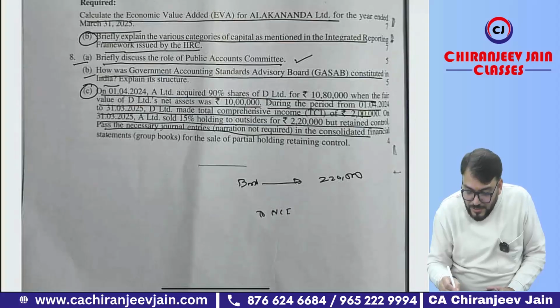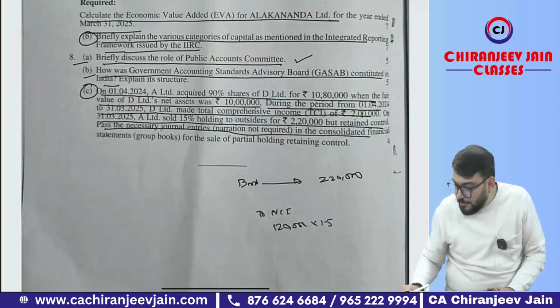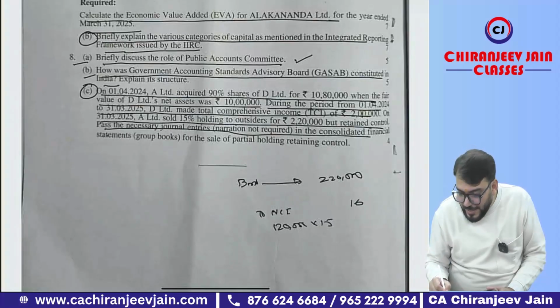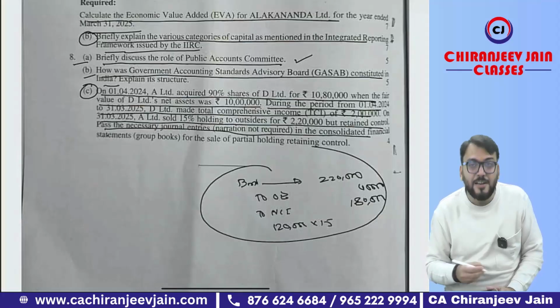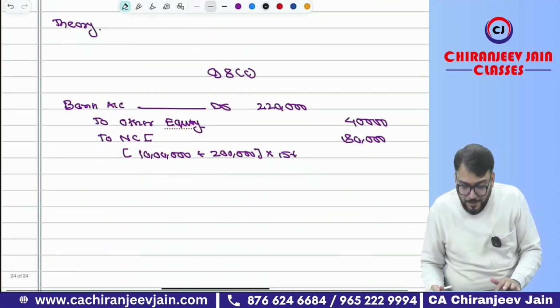To NCI. NCI will be how much? It is 10 plus 2, 12 lakh. So 12 lakh multiplied by 15%, it will be 1,80,000. The difference will come to how much? 40,000, and that will be transferred to other equity. This is the journal entry. Super easy. The same answer has been given. You can refer, I have given the same answer.